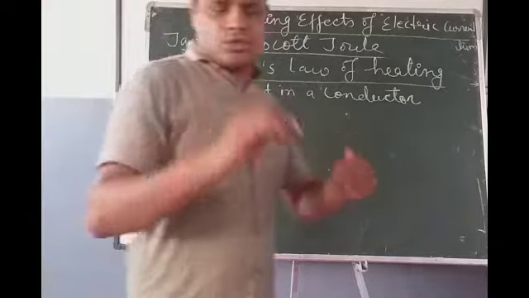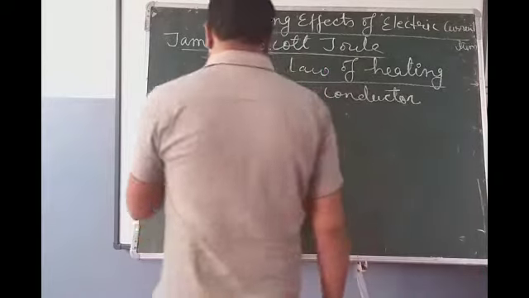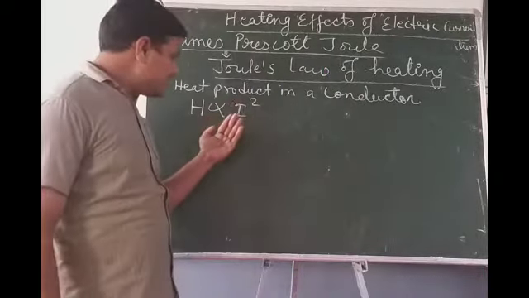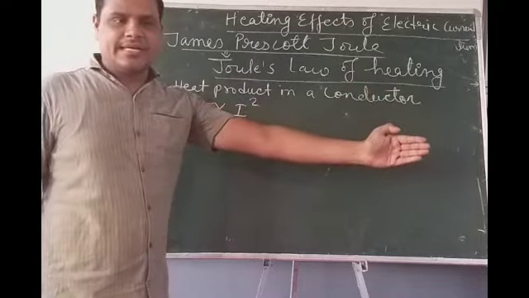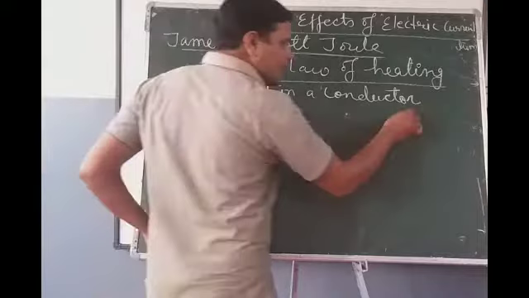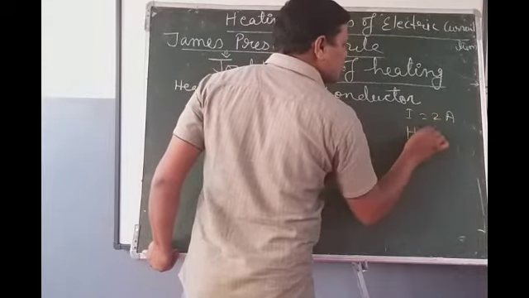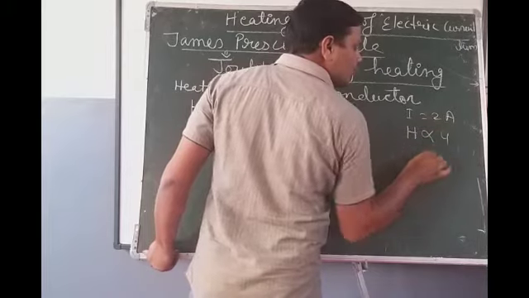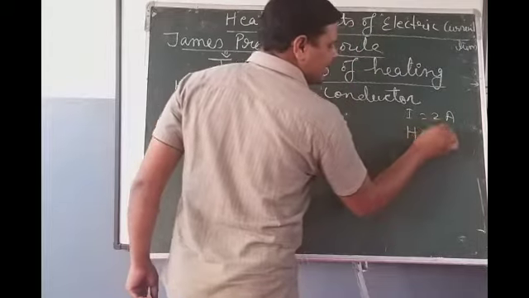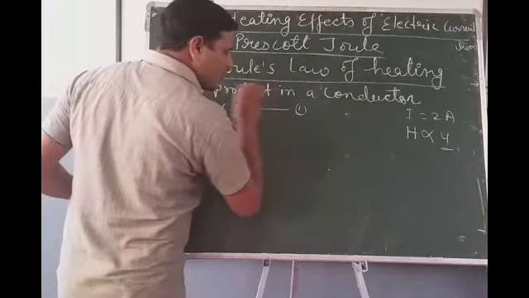Now, heat produced is directly proportional to the square of the current. It means as much as you increase the current, heat produced will be the square of that. That means if you give the current 2 ampere, then heat produced will be directly proportional to 4 times, 2 square, that is 4. Suppose that is equation 1.